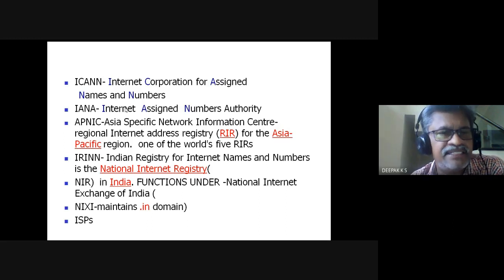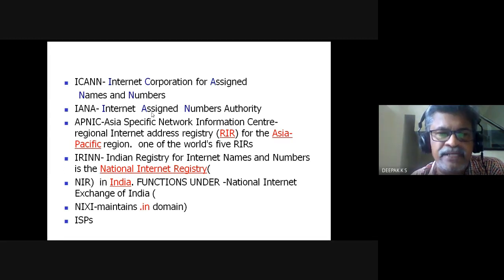And that is an international global authority. And Asia Pacific NIC, Network Information Center, Asia Pacific. So this is an Internet Address Registry. RIR stands for Regional Internet Registry. So there are 5 regional internet registries across the globe, and the one concerning us is this Asia Pacific NIC, APNIC. This is one of the 5 global registries, RIRs, which is specific to our country, APNIC.